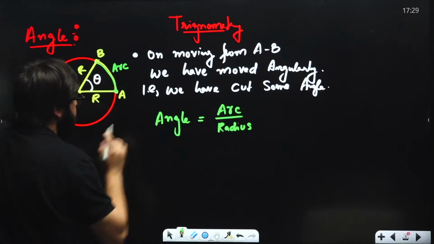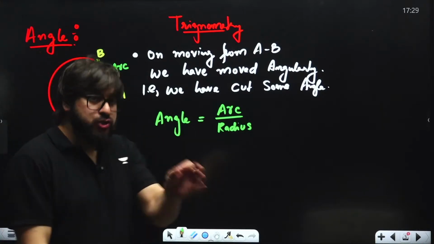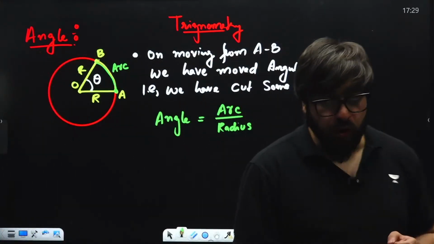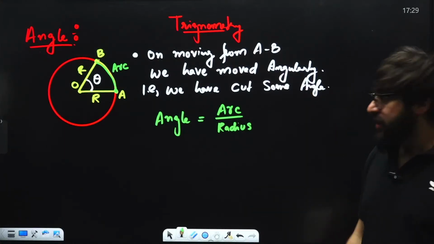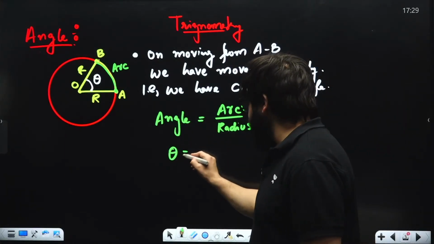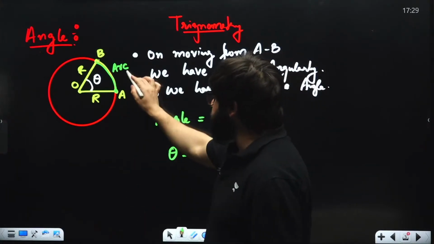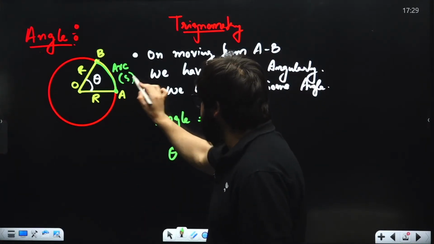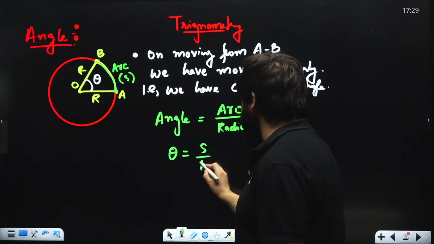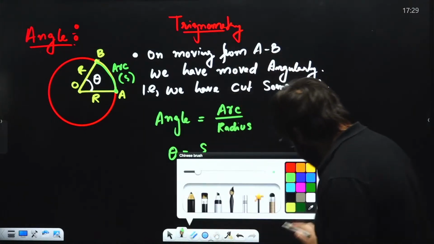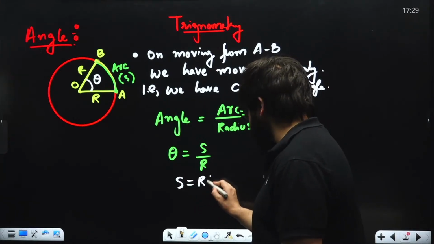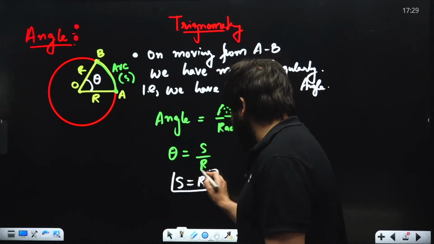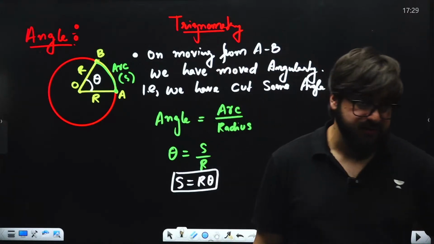You will put that over here. And what is the radius of the circle? If you got to know both of these things, you got to know the value of angle. So this angle is theta, and let's suppose this arc is S. So theta will be S divided by R. From here, you can also say that S will be simply R theta. Arc is equal to angle multiplied by radius.